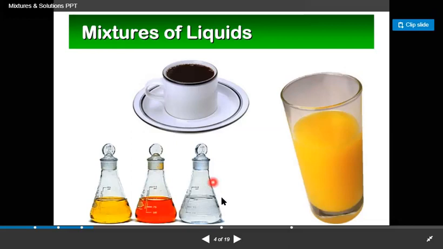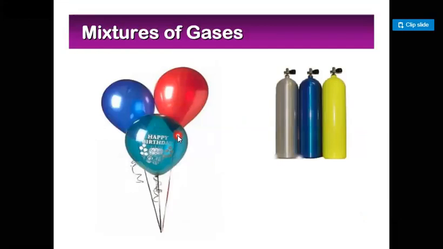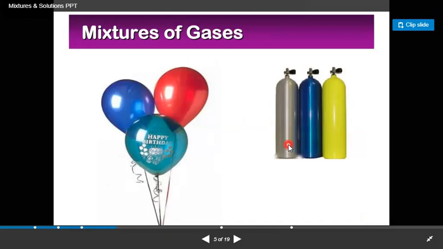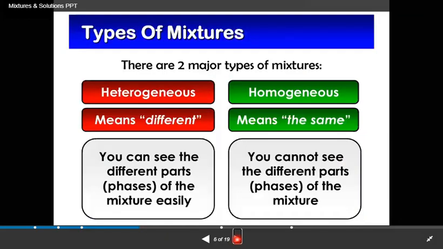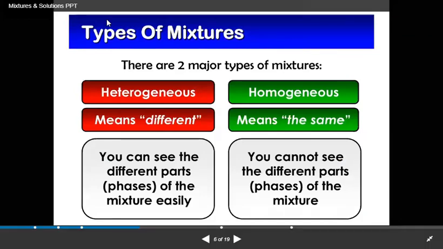Now, dear student, my next slide is the example of mixtures of gases. In this picture we see a balloon filled with air. This is also a mixture of gases, like in a cylinder. Now the next slide discusses the types of mixture. There are two major types of mixture: one is heterogeneous mixture, the other is homogeneous mixture.